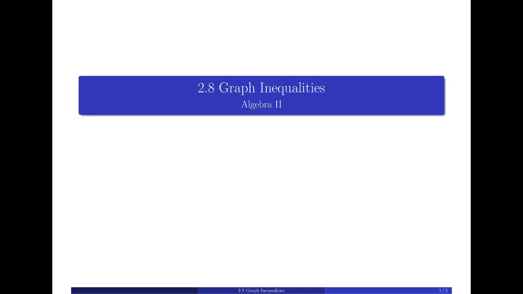So last section of Chapter 2, we're going to graph linear inequalities and also absolute value inequalities. This should be able to go pretty quick because when we graph these, we're going to graph it pretty much as if it is a line, but then we just have to make a couple decisions based on the inequality: whether that line should be dotted or solid, and then which side of that line the solutions lie on. So we need to shade one side of the graph or the other.